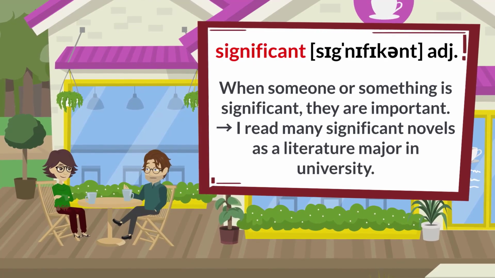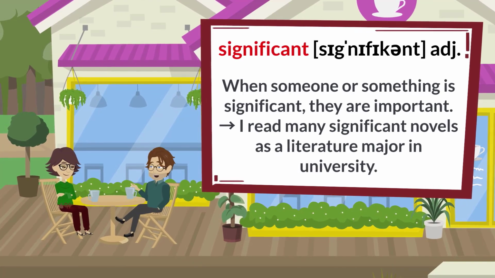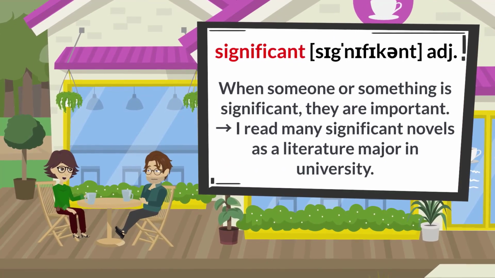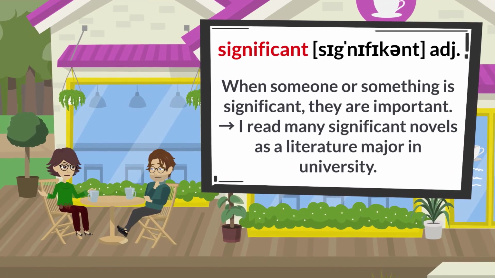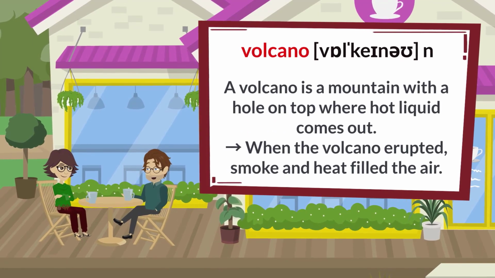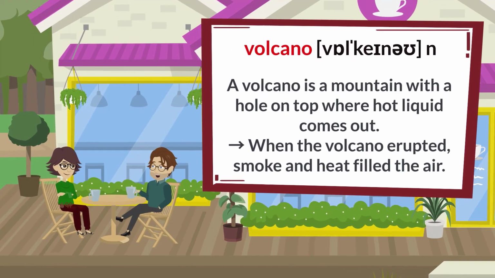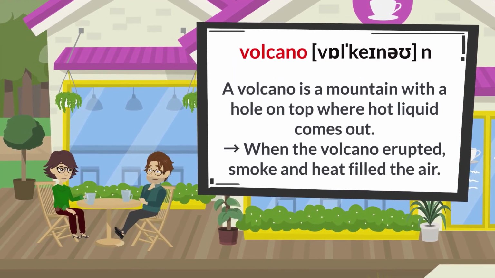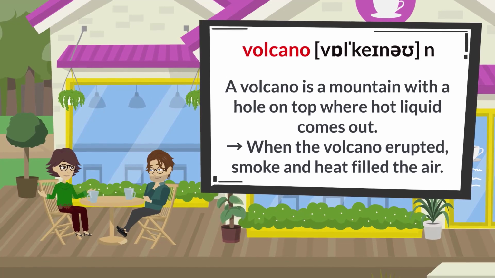Significant. When someone or something is significant, they are important. I read many significant novels as a literature major in university. Volcano. A volcano is a mountain with a hole on top where hot liquid comes out. When the volcano erupted, smoke and heat filled the air.